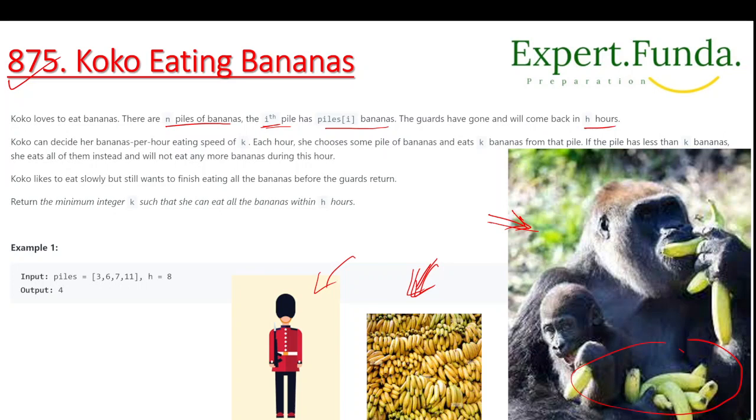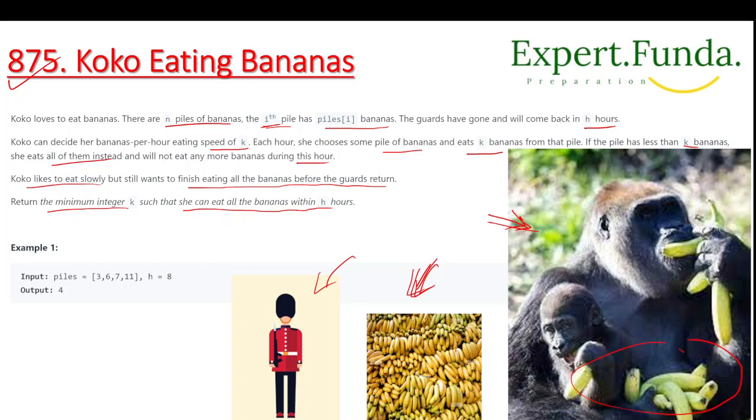So Koko decides her banana eating speed of k. Each hour she chooses some pile of bananas and eats k bananas from the pile, and if the pile has less than k bananas, she eats all of them and will not eat any more bananas during this hour. Koko likes to eat slowly but still wants to finish eating all the bananas before the guard returns. So return the minimum integer k such that she can eat all the bananas within this hour.